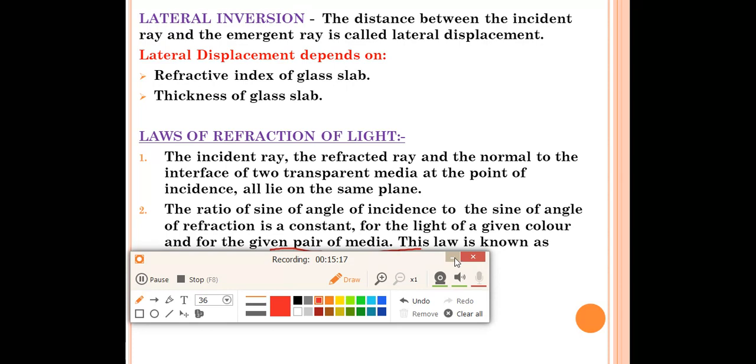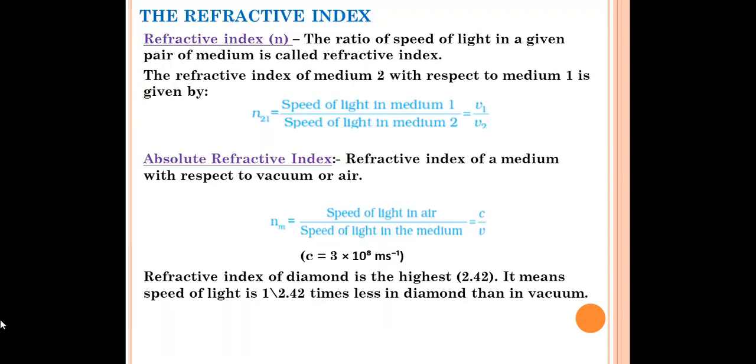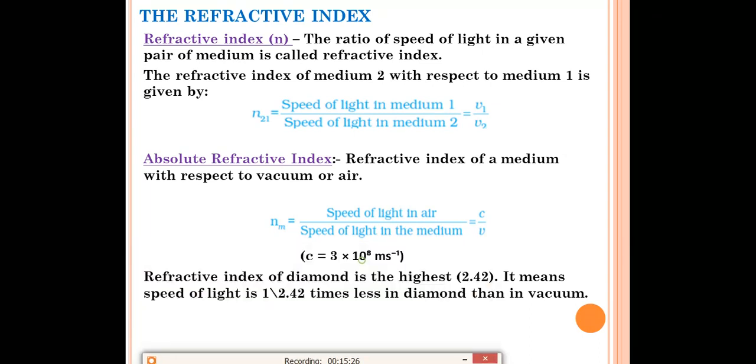So with this we have finished the laws of refraction. It is important, so learn these laws. Next we have the refractive index. What is refractive index? It is denoted with the symbol small n. What is the definition of this one? The ratio of the speed of light in a given pair of media is called refractive index. It does not have any unit, because we have to take the ratio of speeds. So in a speed ratio, if we write a unit, it will cancel out.